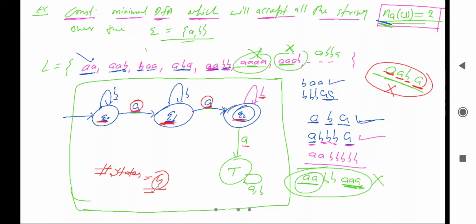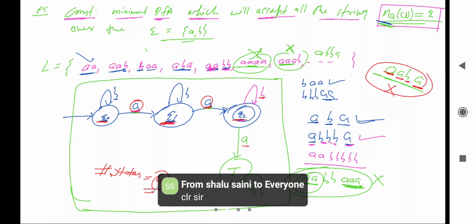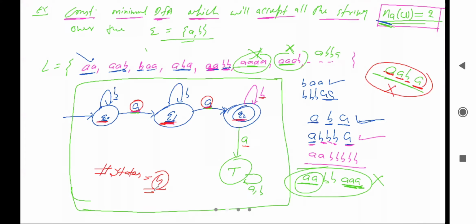Yes, till this part, is it clear? Clear? Okay. Fine, now let's see the next machine. So here again the same story: construct the minimal DFA.